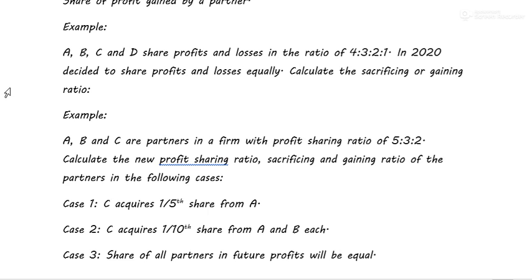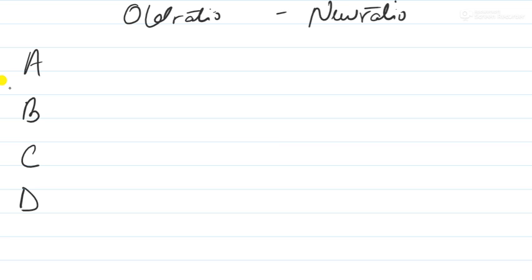A, B, C, D are sharing profit in 4:3:2:1. In 2020 they decide to share profits and losses equally. Calculate the sacrificing or gaining ratio. So we have to calculate the sacrificing and gaining ratio. What did I tell you about how to calculate it? Sacrificing ratio is equal to old ratio minus new ratio.